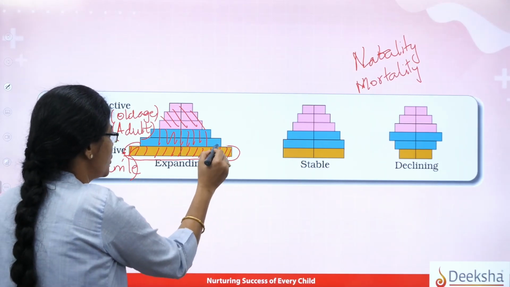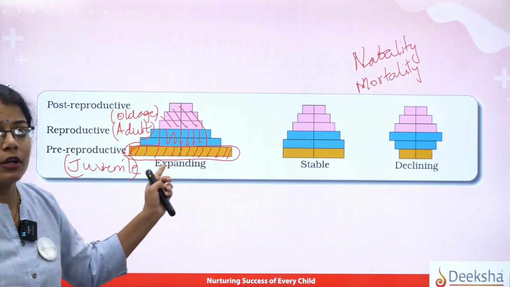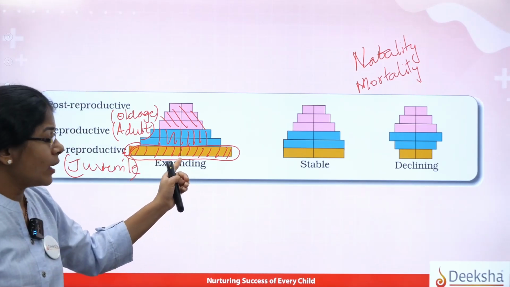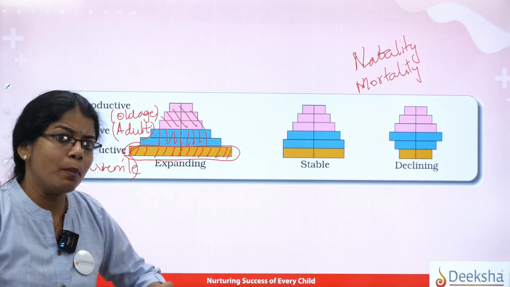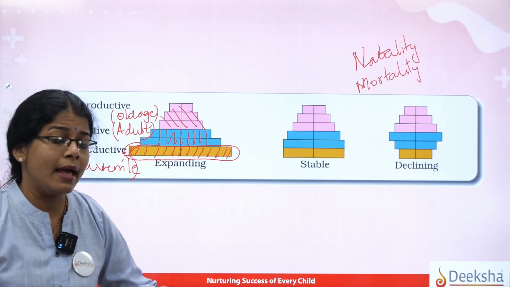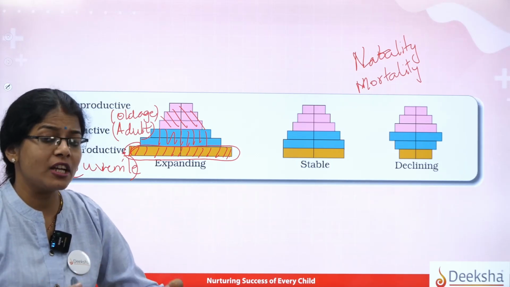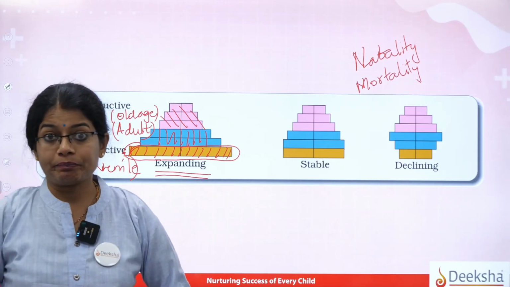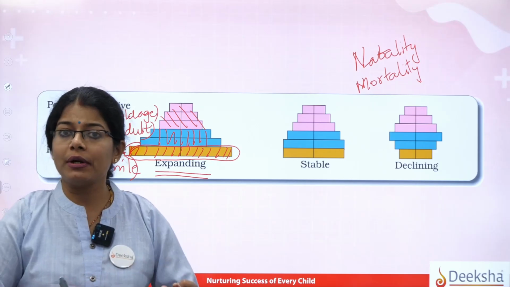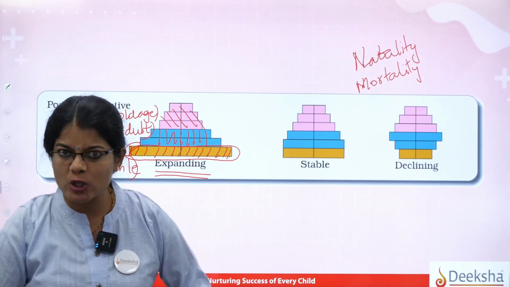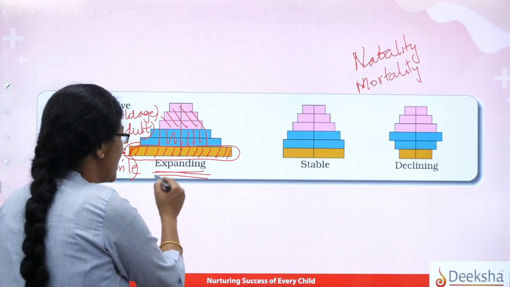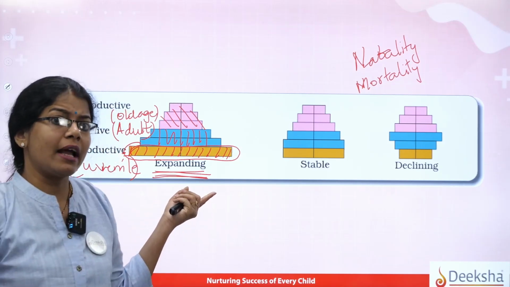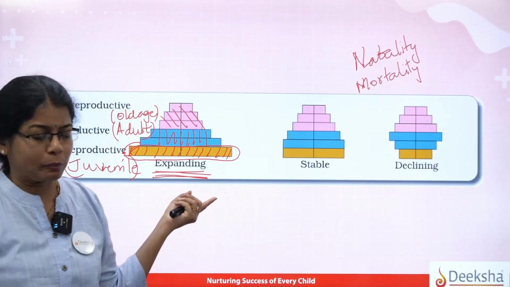In the three cases, which is the more broadened structure? That is the pre-reproductive. When you see the base is broader, it indicates that the place or region will be showing an expanding type of population. It can lead, if it is not controlled, to population explosion also, right? So the first type of age pyramid depicts what? Expanding type of population.